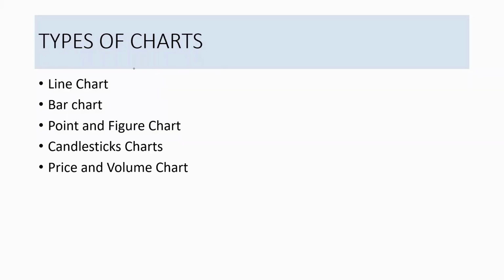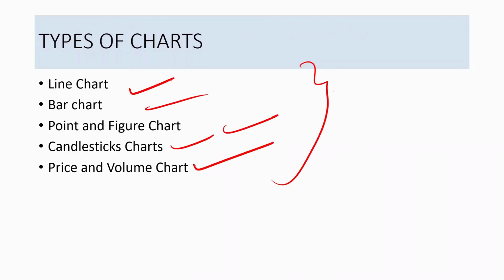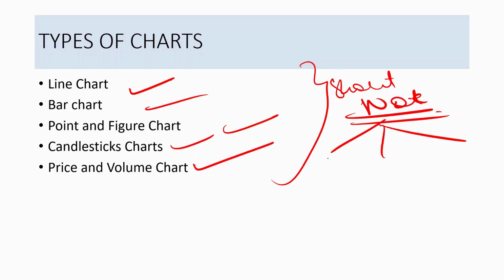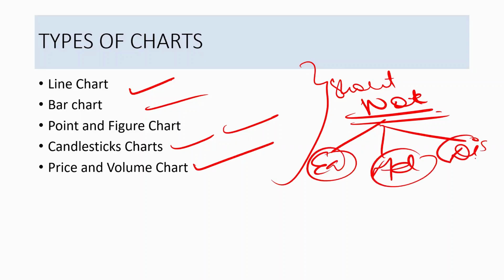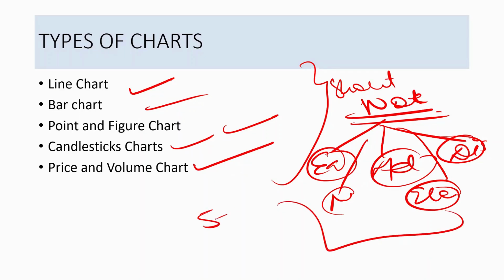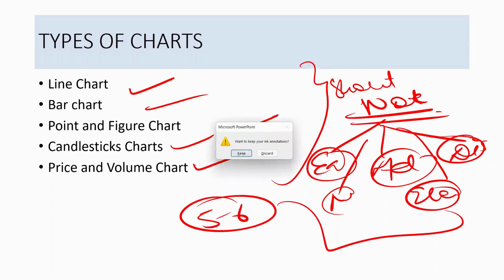In this particular chapter, we will be covering 5 kinds of charts: the line chart, bar chart, point and figure, candlestick, and price and volume. Okay, I think we can get a short note on this particular topic, and what you need to write is an example, advantage, disadvantage, meaning, and the elements covered in that particular chart. Hence you will be able to cover 5 to 6 paragraphs and you will be done with the short note. Let's try to understand each chart